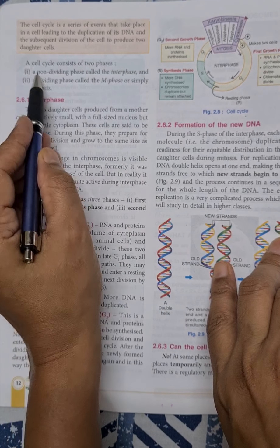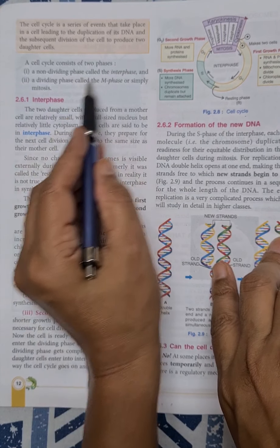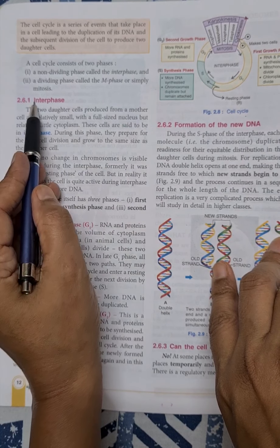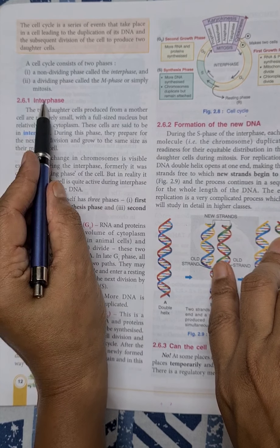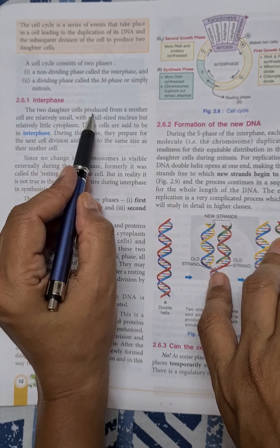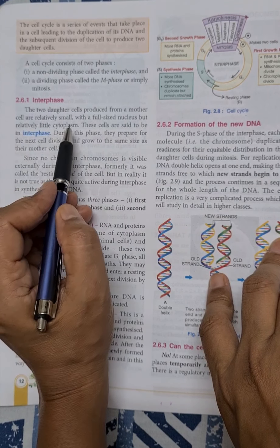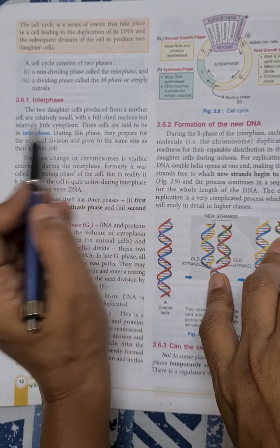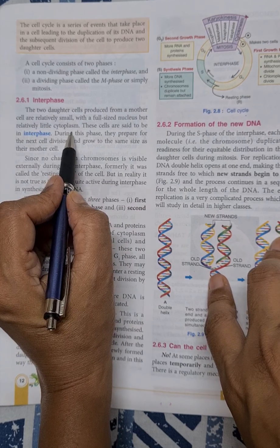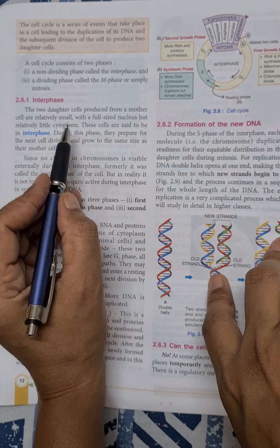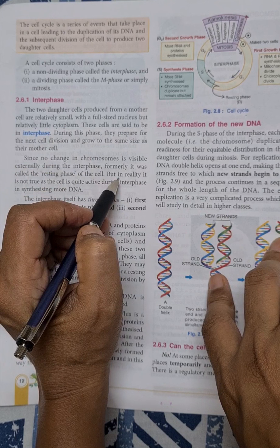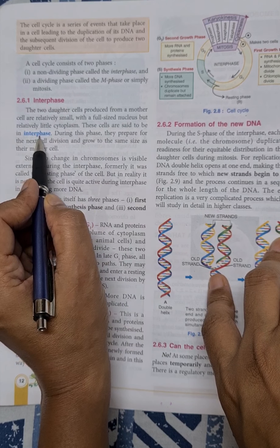Now starting with the non-dividing phase of the cell cycle, that is interphase. Interphase begins with the end of the previous cell division. The two daughter cells produced from a mother cell are relatively small with a full-size nucleus but relatively less cytoplasm. So the cells which are formed after cell division are very small in size, having a large nucleus and a very small quantity of cytoplasm. These cells are in interphase stage.